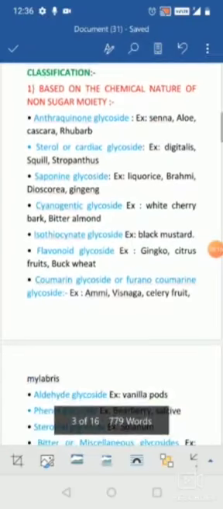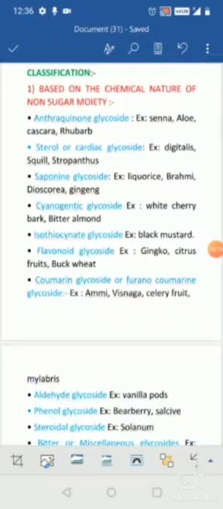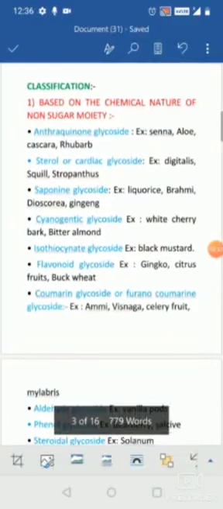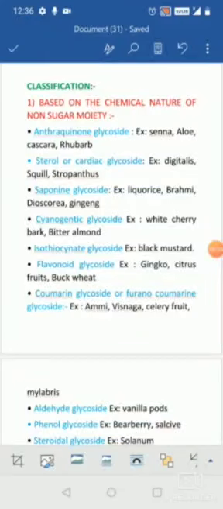When coming to the cyanogenetic glycosides, they are going to generate hydrocyanic acid or cyanide. Hence they are known as the cyanogenetic glycosides. The examples are wild cherry bark or bitter almond, or even apple seed, which also contains the cyanogenetic glycosides.